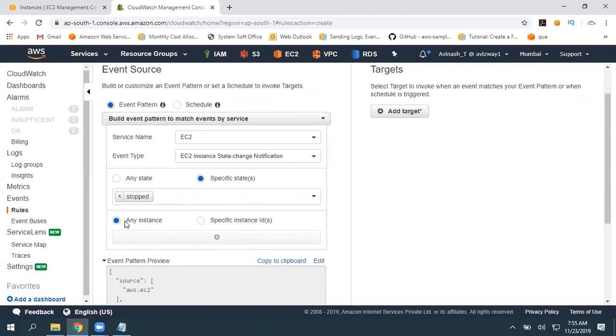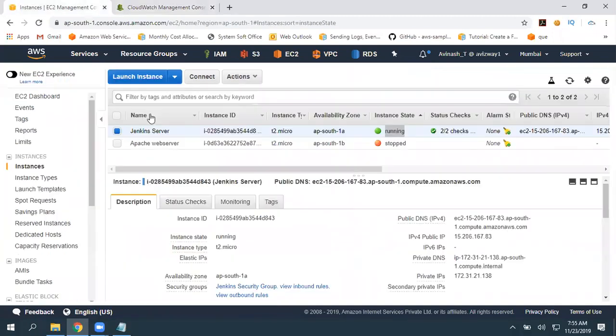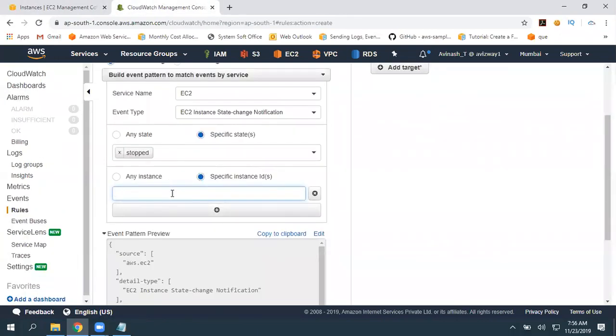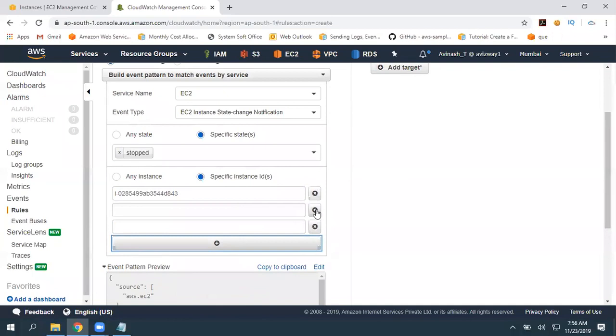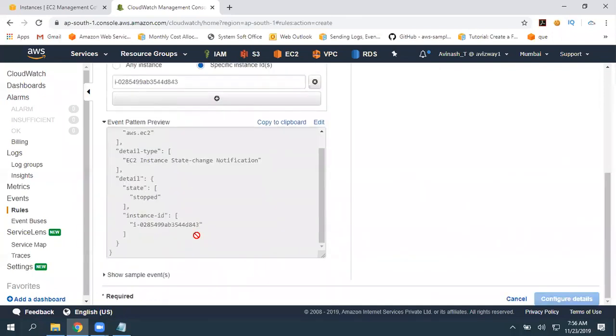Again, do you want to get notification for any instance or specific instances? I'm going to apply for specific instance. So you need to grab this instance ID and you need to give that here. I have grabbed that instance ID and I have given that here. For example, if you want to add 2 instances, add 3, add. Okay. Now, here it is going to create an event pattern.